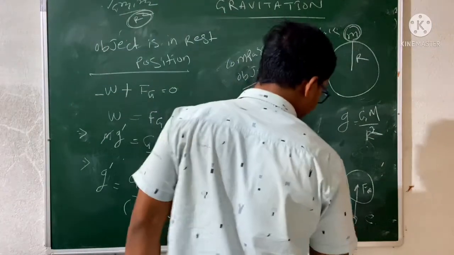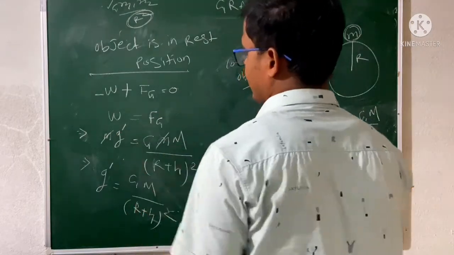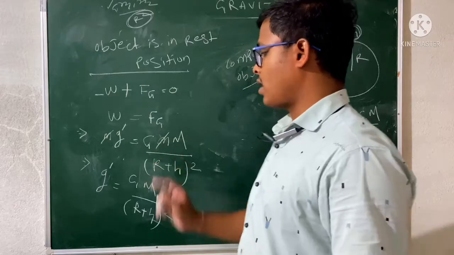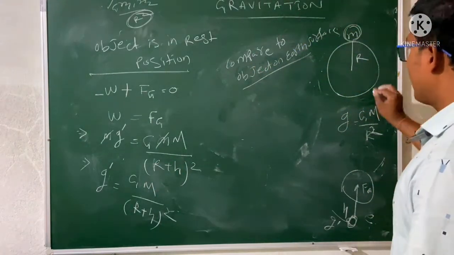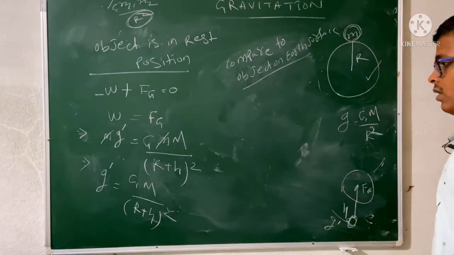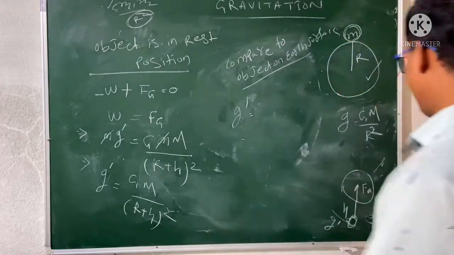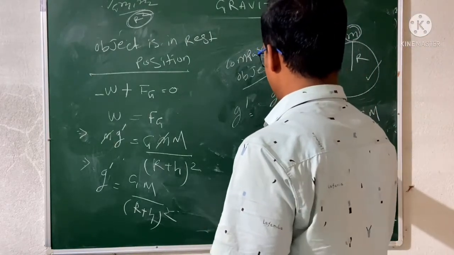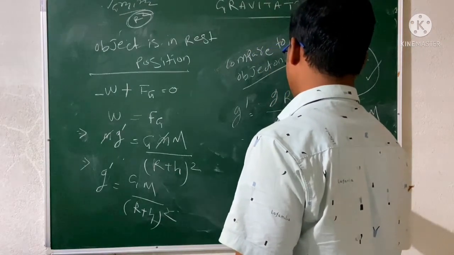We know the value of g at this place, so we take it as g dash. So W equals mg dash, which is equivalent to the gravitational force. Now we are comparing this case. So what will be g dash? What is the value of GM? GM is nothing but gR². So this is gR² divided by (R plus h) whole square.